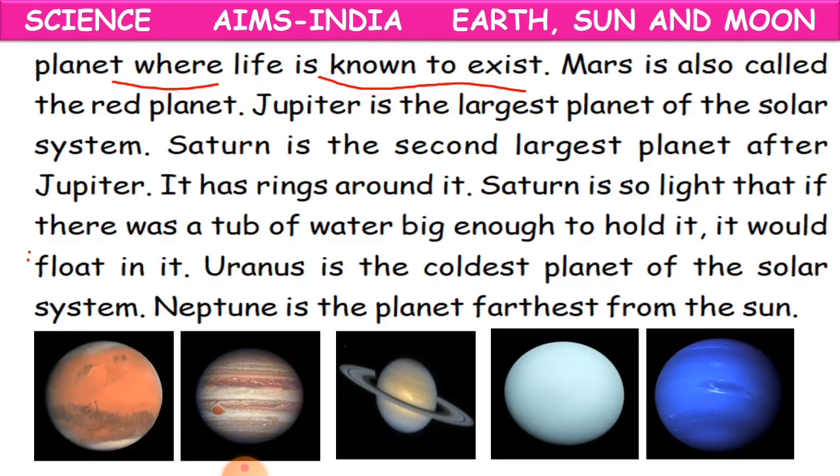See, we are having 8 planets, from Mercury to Neptune. But only on Earth you can have life. We are not seeing life on the other planets. Okay, children, so this is the only planet where life is known to exist.